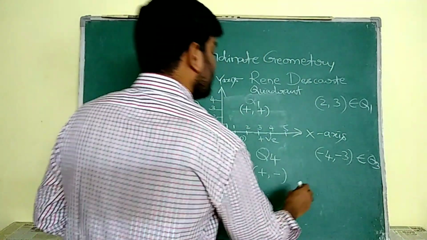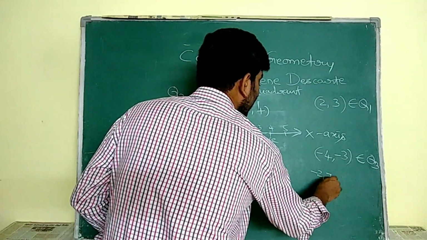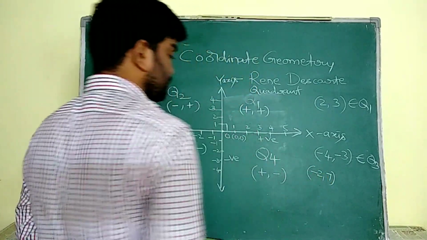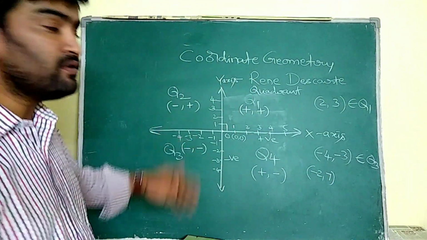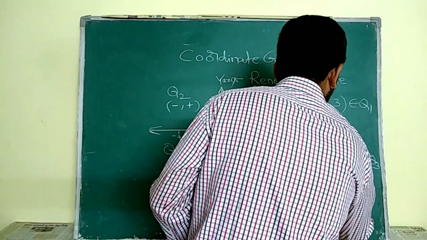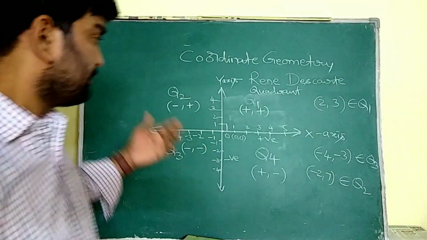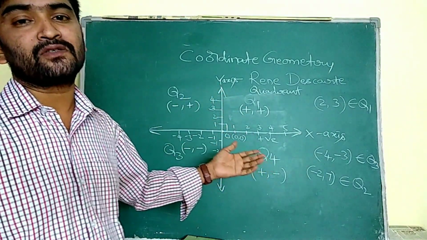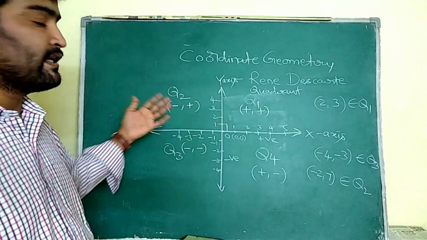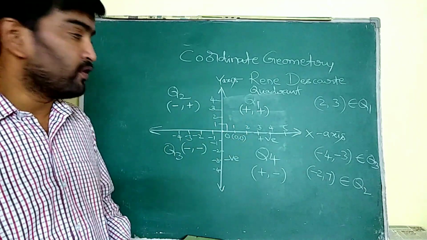If I write (-2, 7), that means negative and positive, so it belongs to quadrant 2. Like that we are going to justify and conclude whether the given point belongs to quadrant 1, 2, 3 or 4.